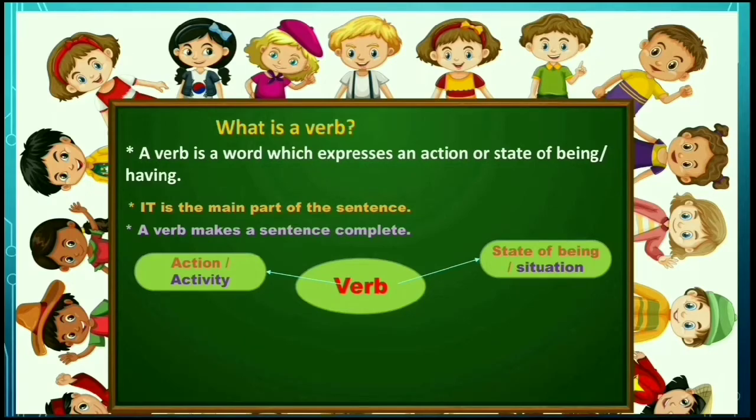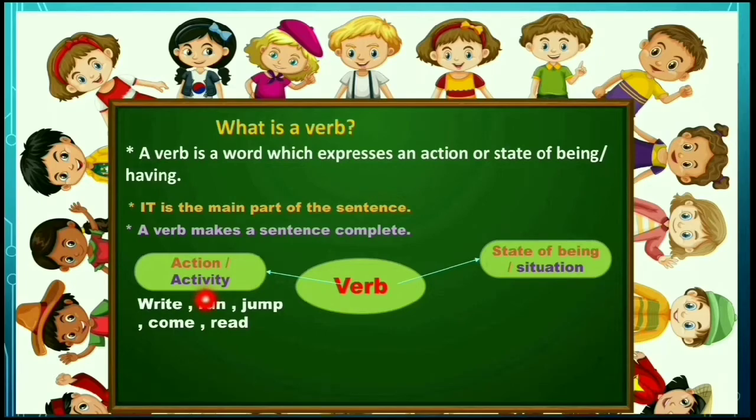Now let me give you some examples of the action. How can it be expressed? Here look at the words write, run, jump, come, read. These words are verbs. These words can express action of the subject.